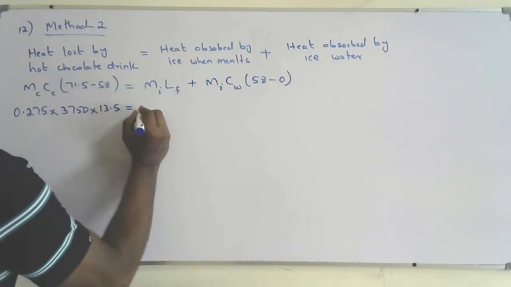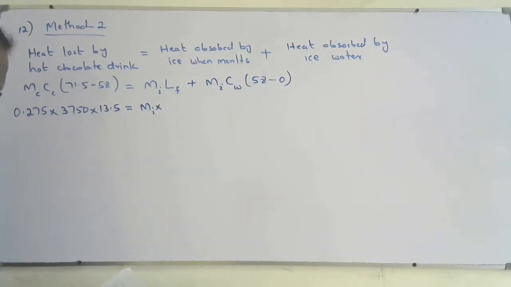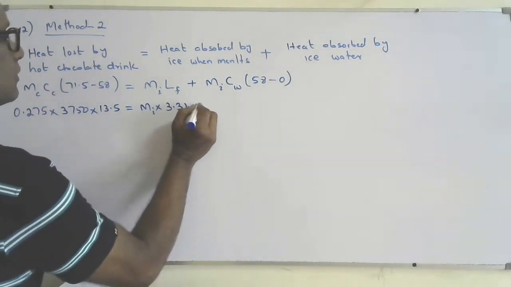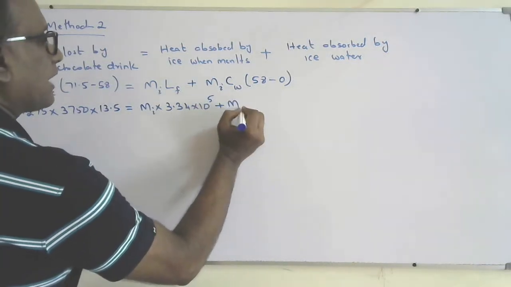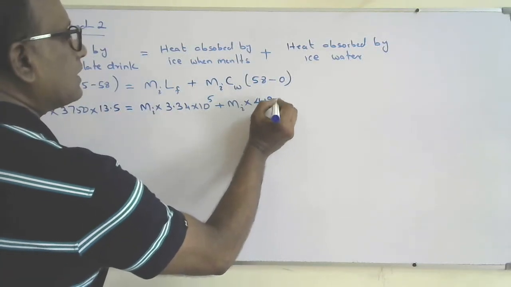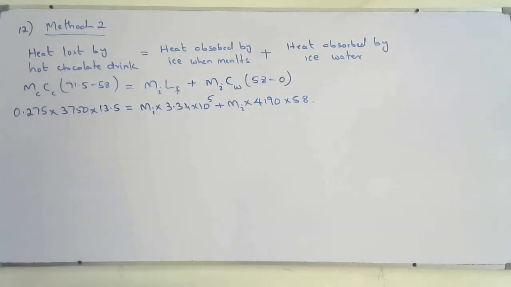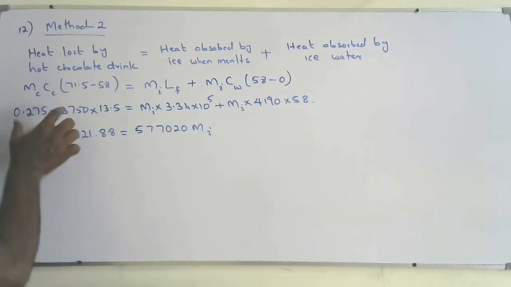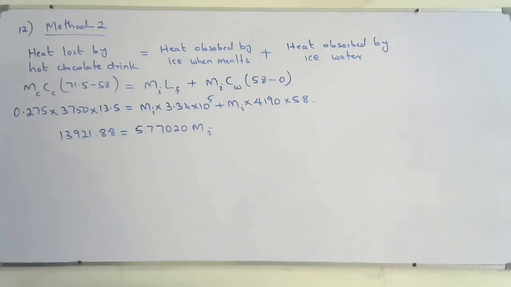Mass of the ice, I am going to find: Mi times latent heat of fusion of ice, which is 3.34 times 10 to the power 5, plus Mi times 4190 into 58. I need to find the Mi here. When you solve this, the left side will become this much. So form the equation and solve it.